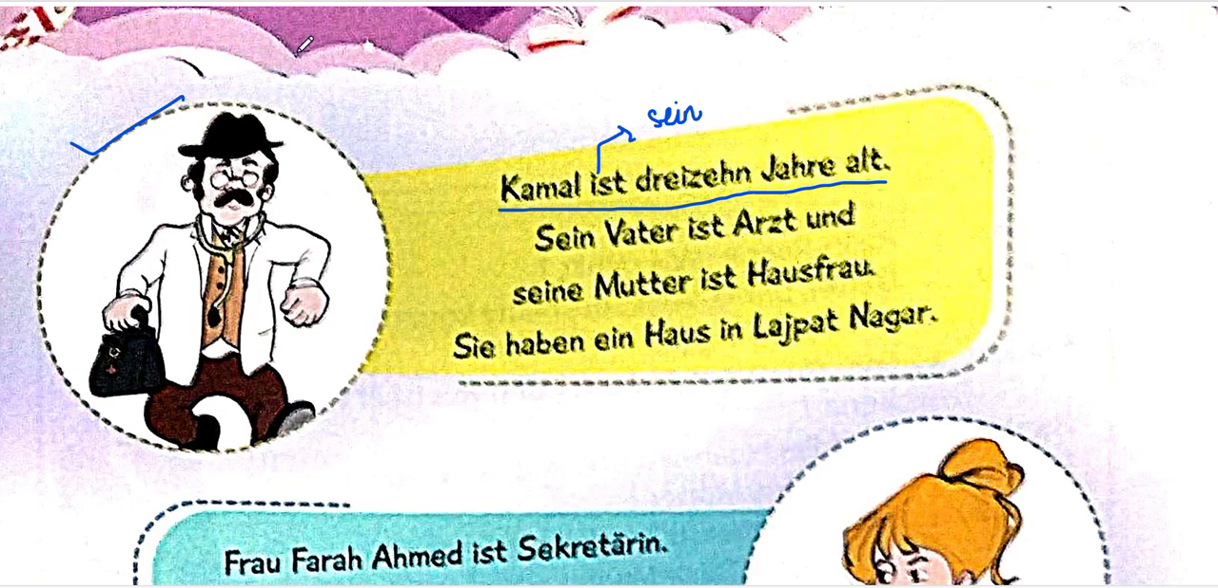We remembered it as bin, bist, ist, sind, seid, sind. Yes, we remembered this in the previous chapter. So you can go ahead and watch that. It will help you. This is the sein verb conjugation. So it means to be. So Kamal is 13 Jahre alt. 13. That means 13 years old.